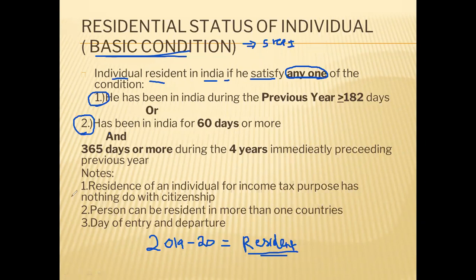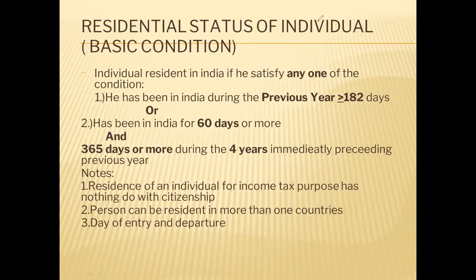Now let us see the first condition. The first condition says that he has been in India during the previous year for 182 days or more. A very simple condition. This condition says that you have to just check whether that individual has stayed in India for 182 days or more. If yes, then we will say that he has become resident in India.